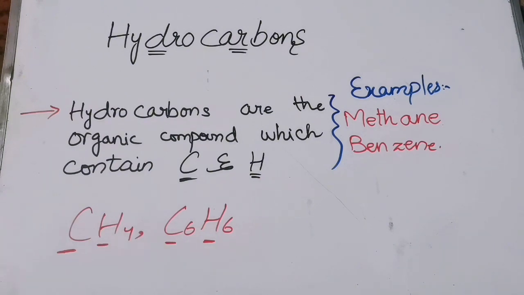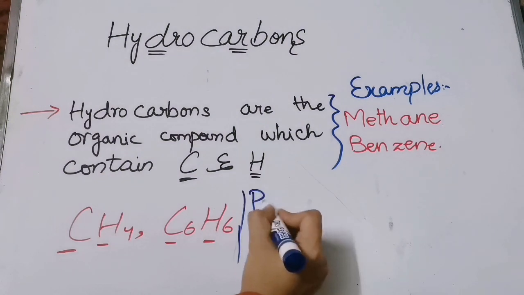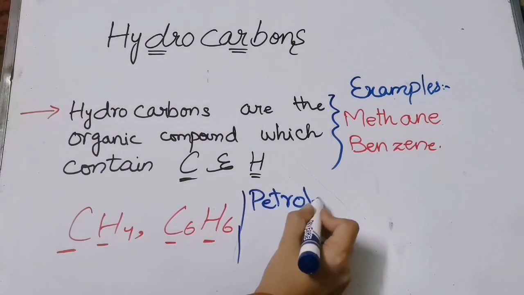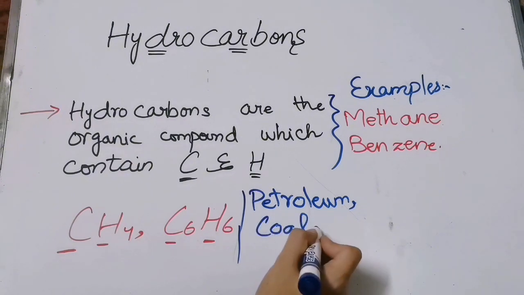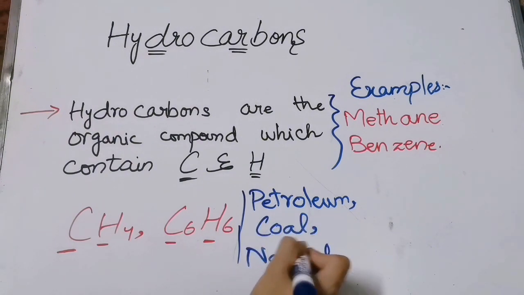Now, what are the main natural sources of hydrocarbons? The three main natural sources of hydrocarbons are petroleum, the second is coal, and the third is natural gas.